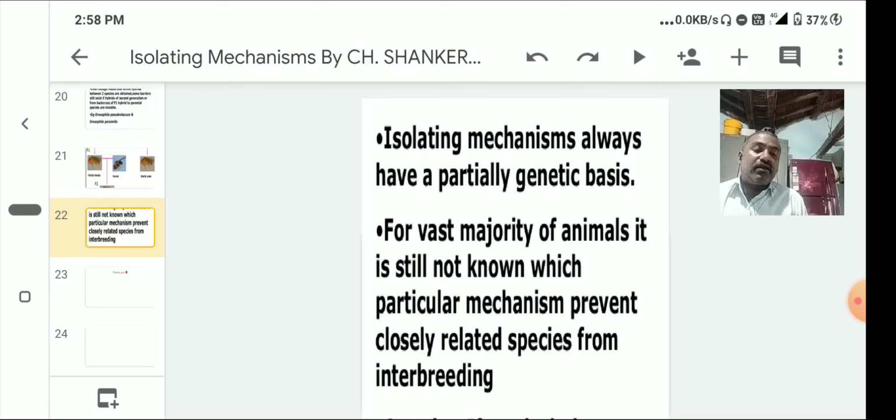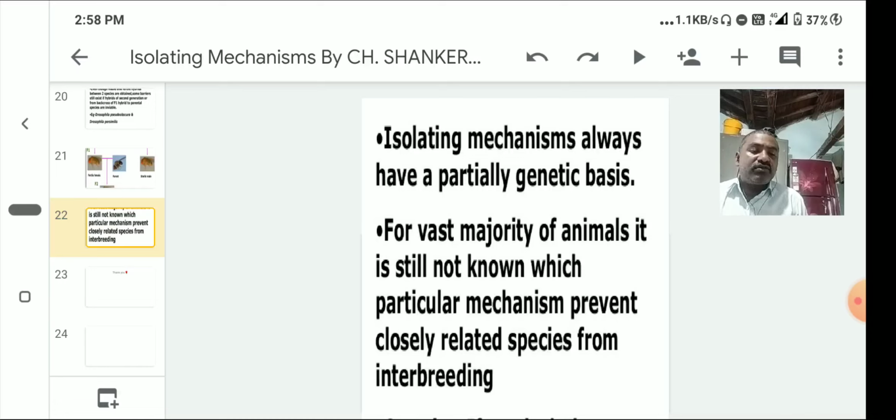For example, we have to discuss the Galapagos Islands. The beak structure is totally changed according to the food habitat of the different islands. Then nearly 14 species of finch birds originated. That is how new species are generated. From the parental species, new species originate.